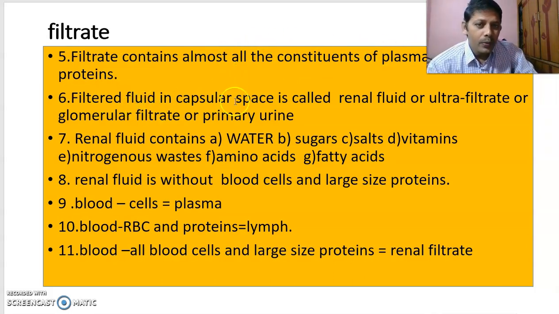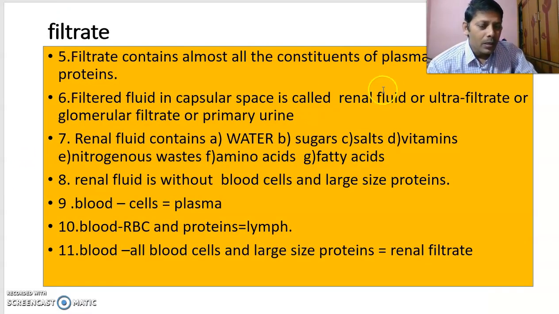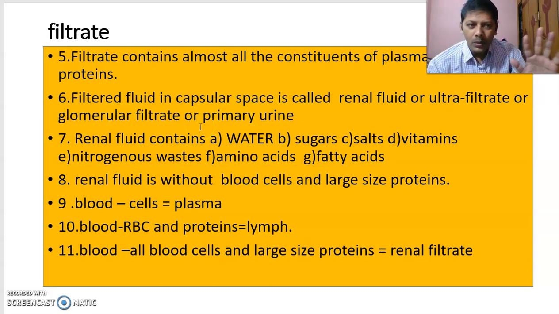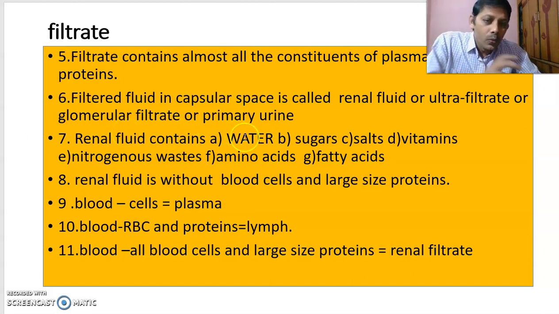Next, filtered fluid in the capsular space. The filtered fluid present in the capsular space is called renal fluid, or ultrafiltrate, or glomerular filtrate, and otherwise called primary urine, not urine, primary urine. It consists of so many useful substances, not that urine is not formed. Renal fluid contains water. What is the composition of renal fluid?